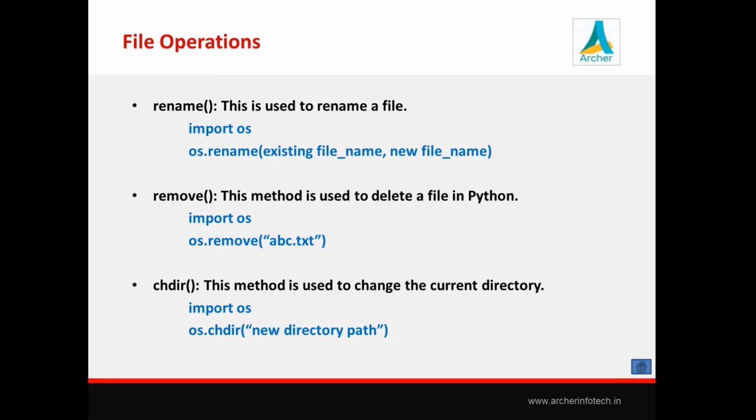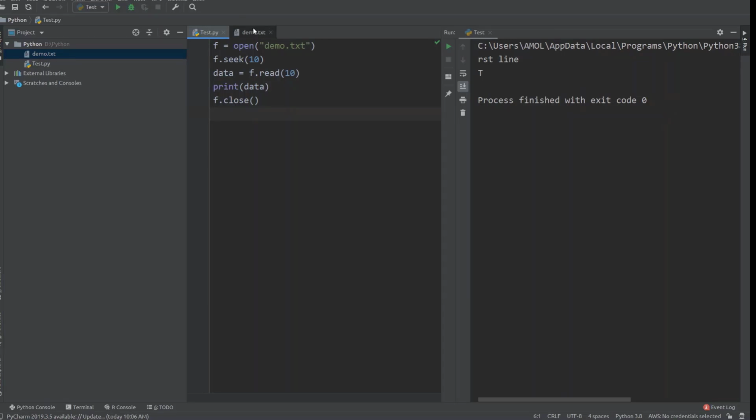Now I'll check some file operations, like deleting a file or creating a directory. For that purpose we have the OS module, which contains some functions like rename, remove, change directory. We'll check these functions to understand the operations. The first function is the rename function, which renames your existing file to a new file. So we'll rename this demo.txt. Here we are importing this OS module. We call this method